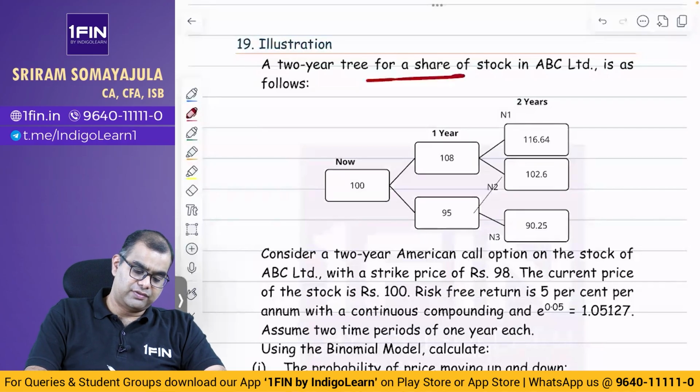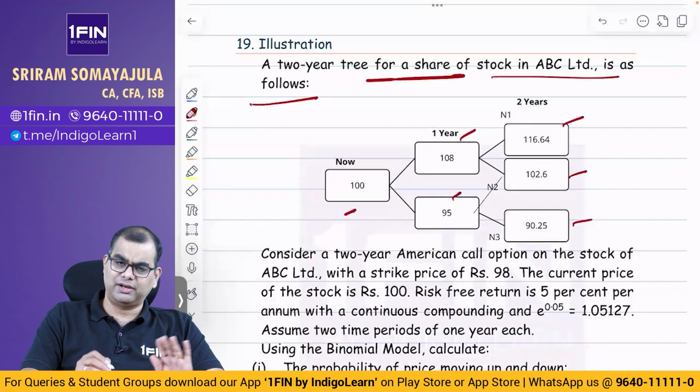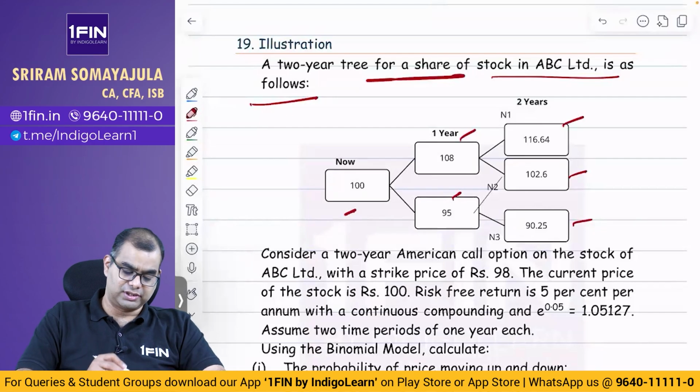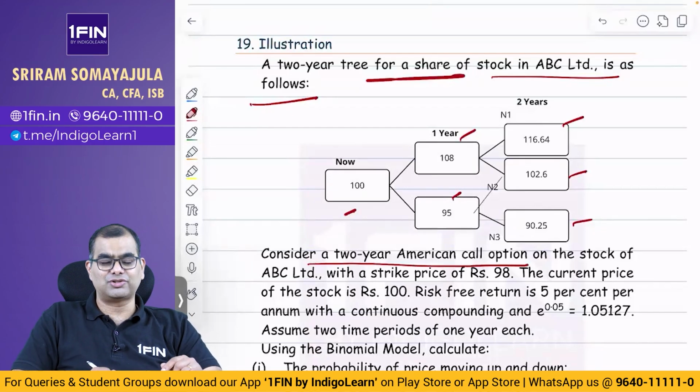A 2-year tree for a share of stock in ABC is as follows. Now 100, after 1 year 108.95, after 2 years 116, 102.90. We already saw one problem, we'll come to it. There is a twist. Consider a 2-year American call.